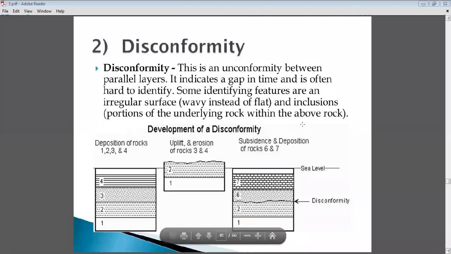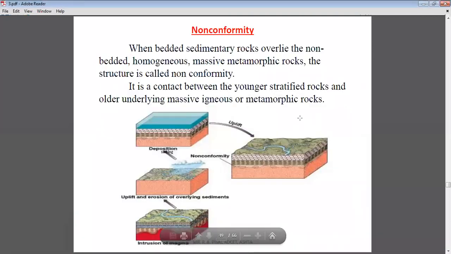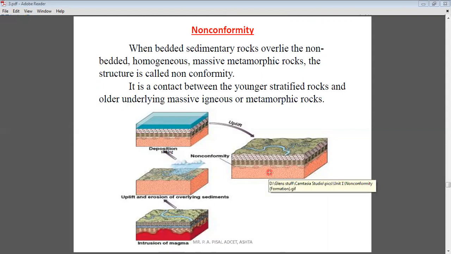Okay, now we will move towards the third type of unconformity, which is considered as a non-conformity. Now it is a special type of unconformity which is present between two different types of rocks. Two different types of rocks means the rocks which are present below the unconformity are not layered rocks.